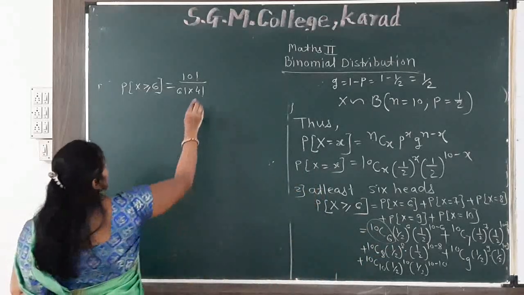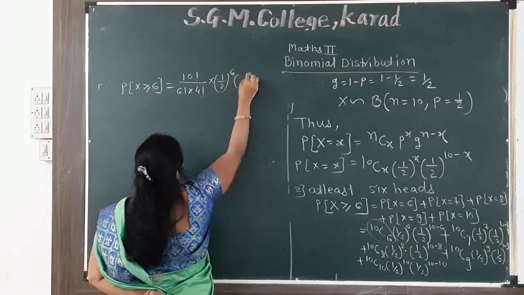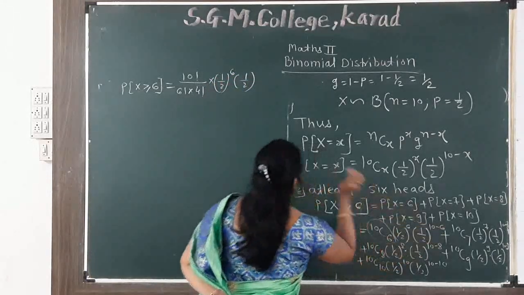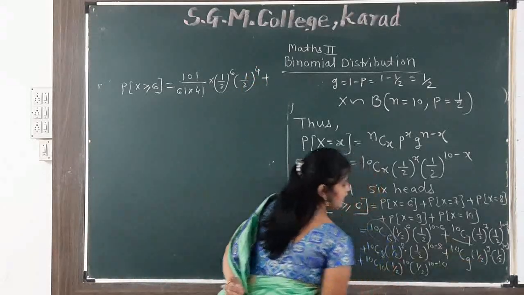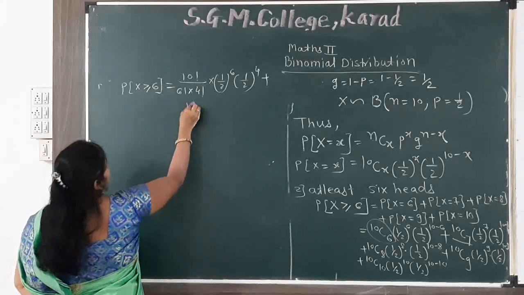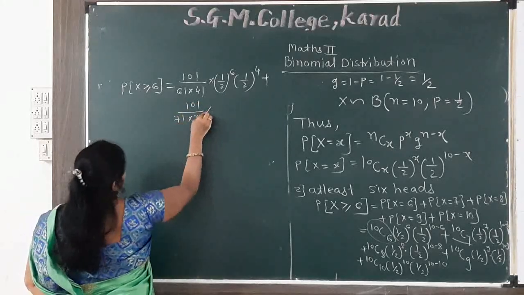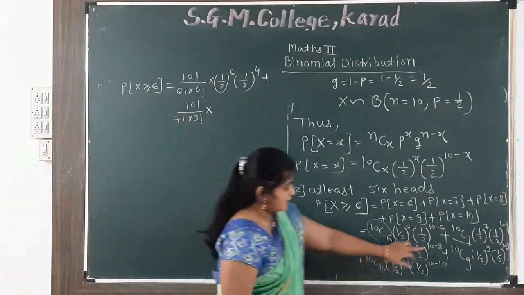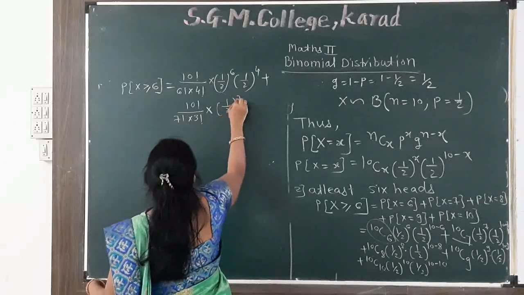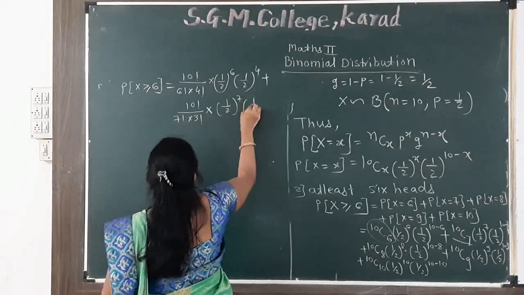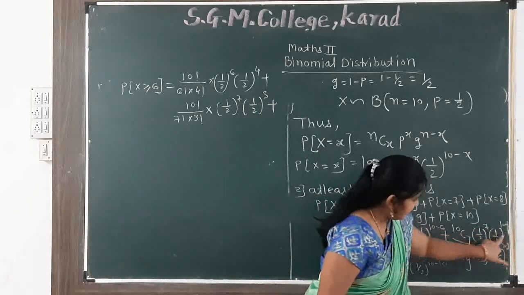Now 1 by 2 raised to the power 6 multiply 1 by 2 raised to the power 4, plus again we use here the combination formula, 10 factorial upon 7 factorial multiply 3 factorial, multiply 1 by 2 raised to the power 7 multiply 1 by 2 raised to the power 3, because 10 minus 7 we get 3.